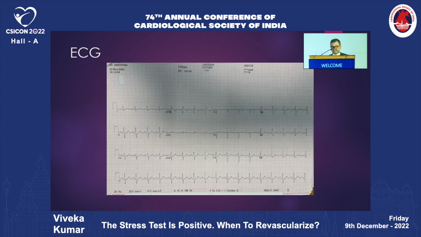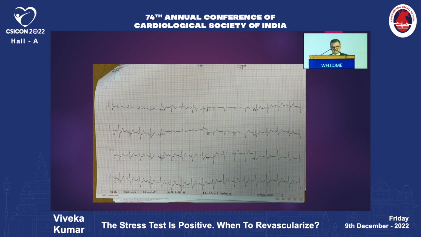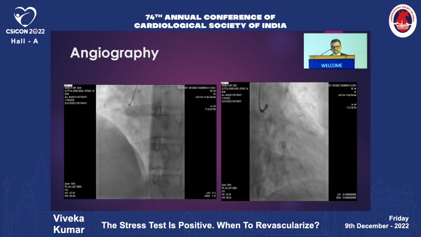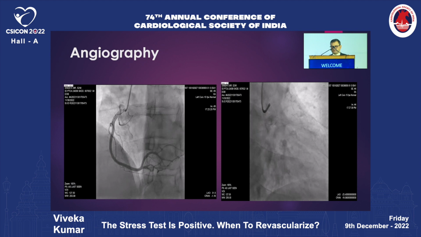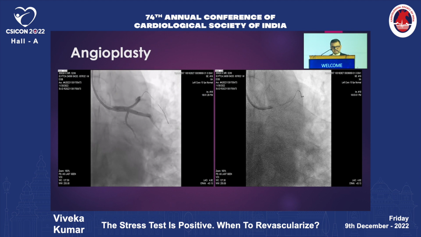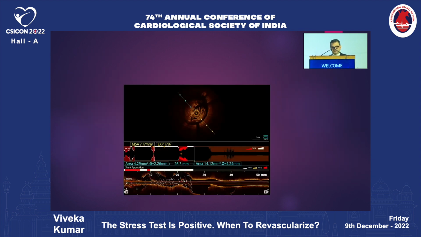This is a 64-year-old male who had symptoms, and the stress test did show that he had ST depression on exercise. He got a CT coronary angiogram, and you can see here that the patient had significant proximal ostial LAD disease. We did the angiogram. The right was absolutely normal, and you can see the ostial LAD was significantly diseased. We did OCT imaging, found that the ostial LAD had significant narrowing, and then it was revascularized. After using the cutting balloon, angioplasty of the ostial LAD extending into the left main, stenting was done. Again, it was reconfirmed by OCT imaging, and he had a perfect outcome.